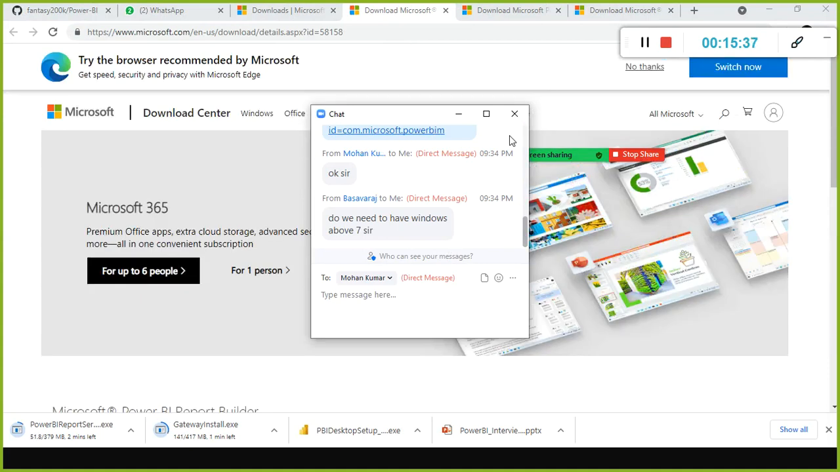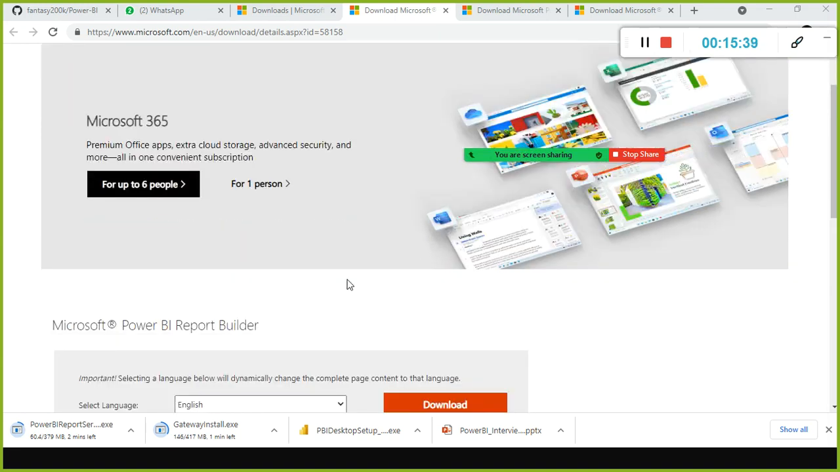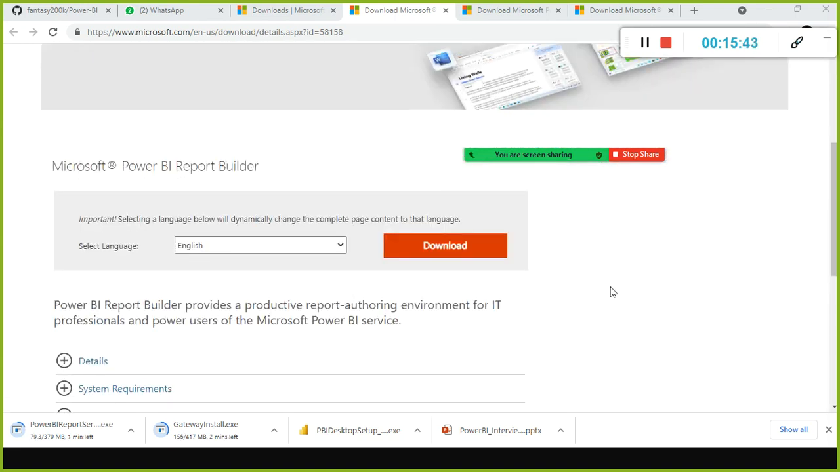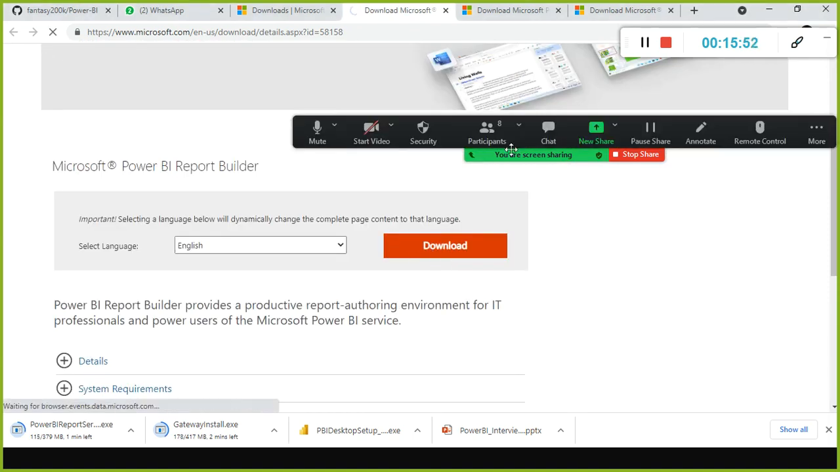Windows above 7, sir. Ideally, if you have above 7, that would be good. I think so. You can try it out. Okay, I don't think you will have any issues. Report Builder also you can start downloading.